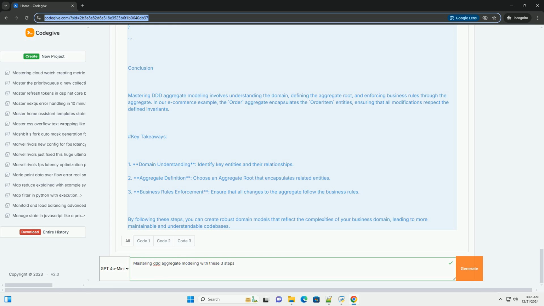Step 2. Define the aggregate root. An aggregate root is the main entity that controls access to the other entities within the aggregate. It ensures the consistency of changes within the aggregate boundary. Example, order aggregate. In our case, the order will be the aggregate root. It will manage order items and ensure that any changes to the order's items follow business rules. Here's a simple implementation in C#.